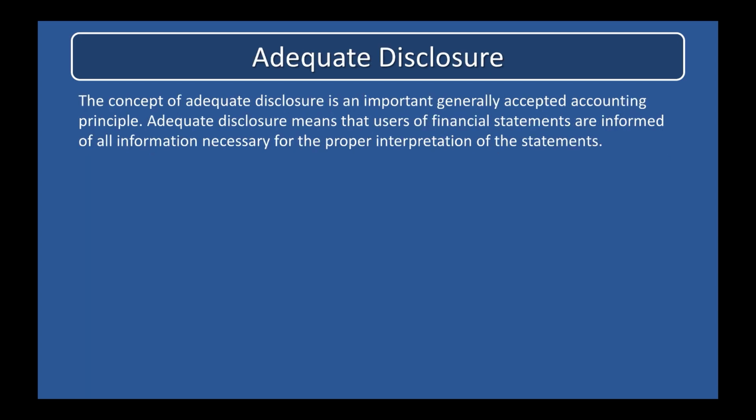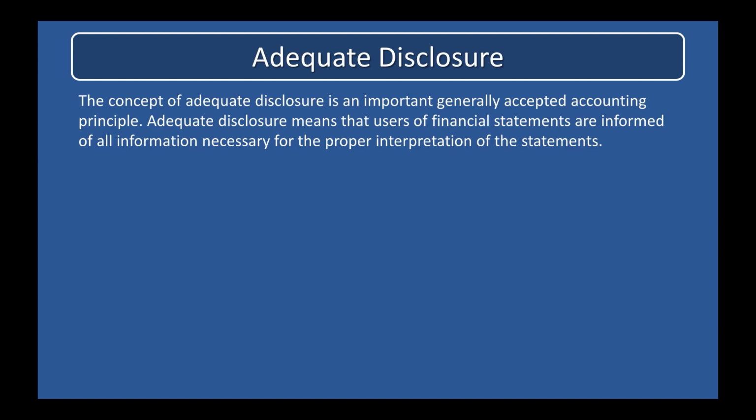The concept of adequate disclosure is an important generally accepted accounting principle. Adequate disclosure means that users of financial statements are informed of all information necessary for the proper interpretation of the statements. Adequate disclosure is made in the body of the financial statements and in notes accompanying these statements. It is common for the notes to the financial statements to be longer than the statements themselves.